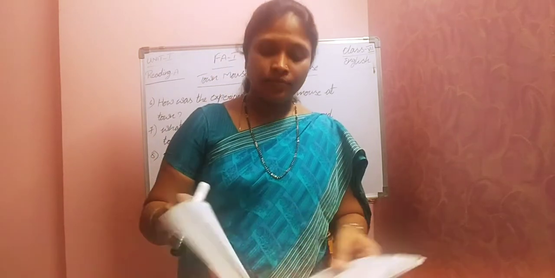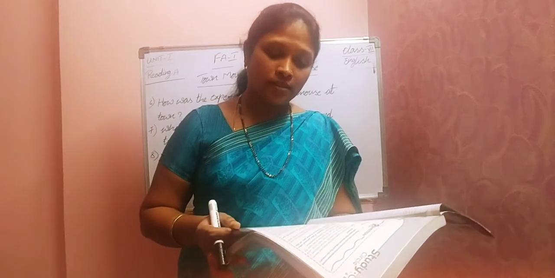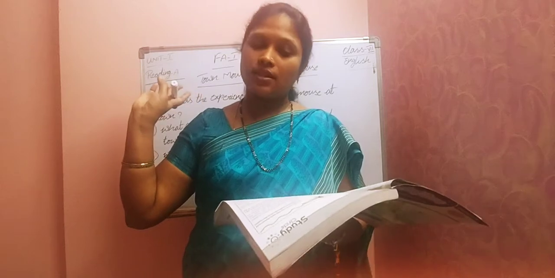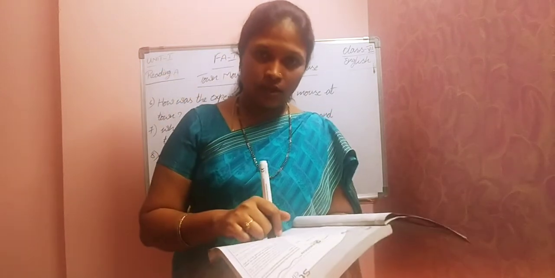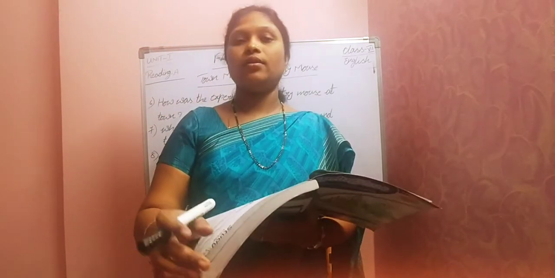Is it clear, children? So everybody open page number 5. There are a few questions like this on page number 5 and page number 6. You can observe the questions like this. So today's homework is to write down the answers for these questions. Some questions are there in the workbook itself. The extra questions, whatever extra questions are there, remaining questions also, learn them. In the next session, we'll discuss the remaining part and the reading.